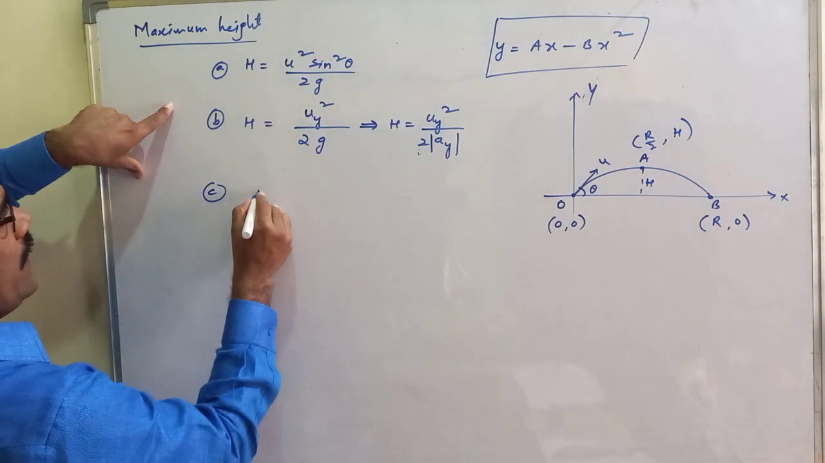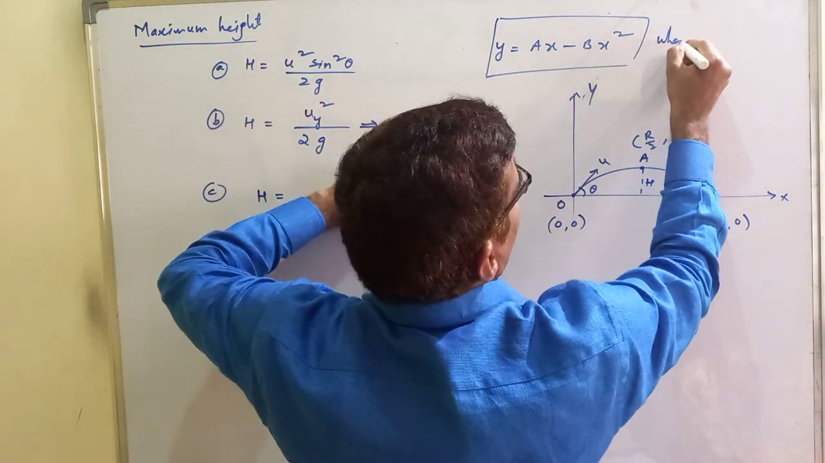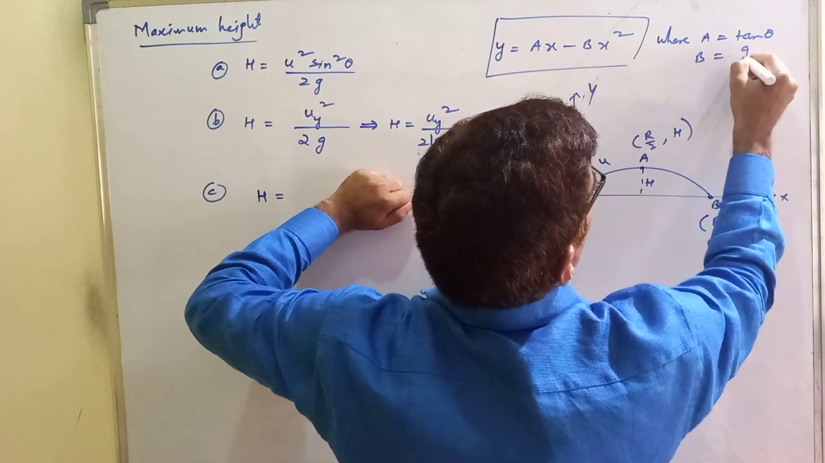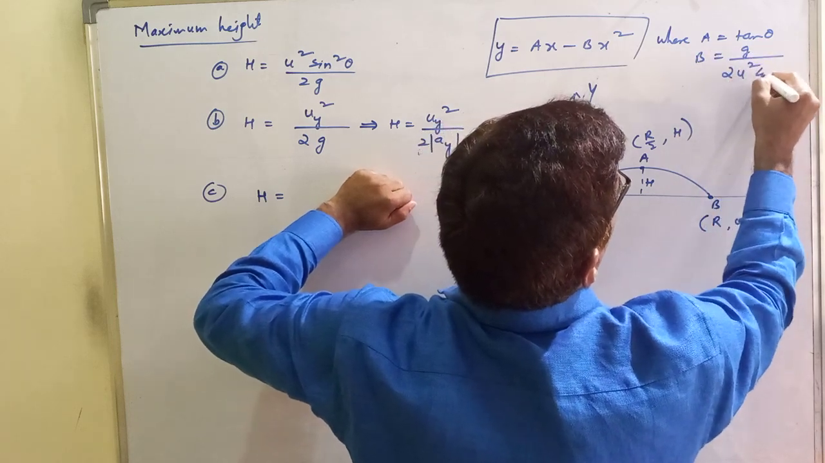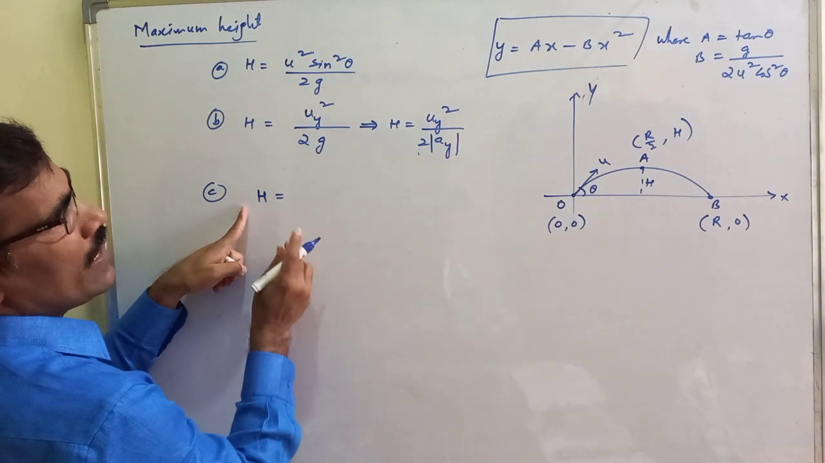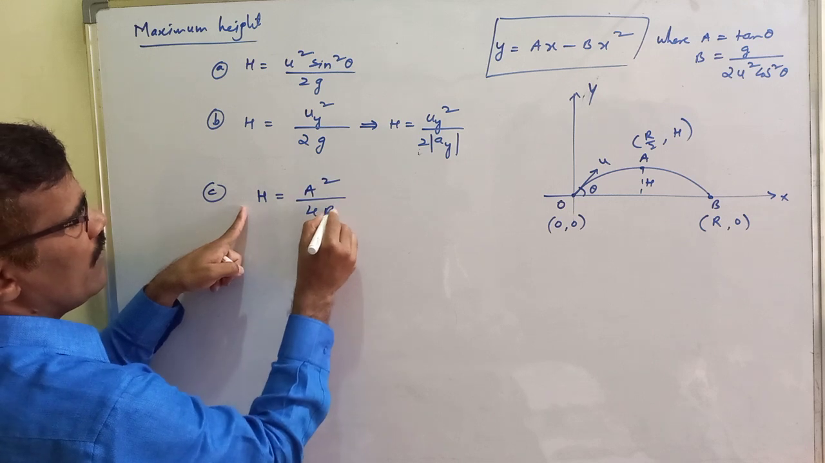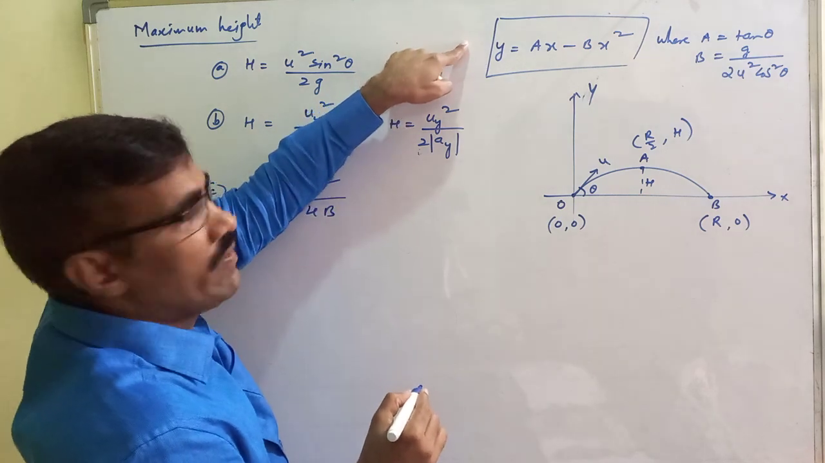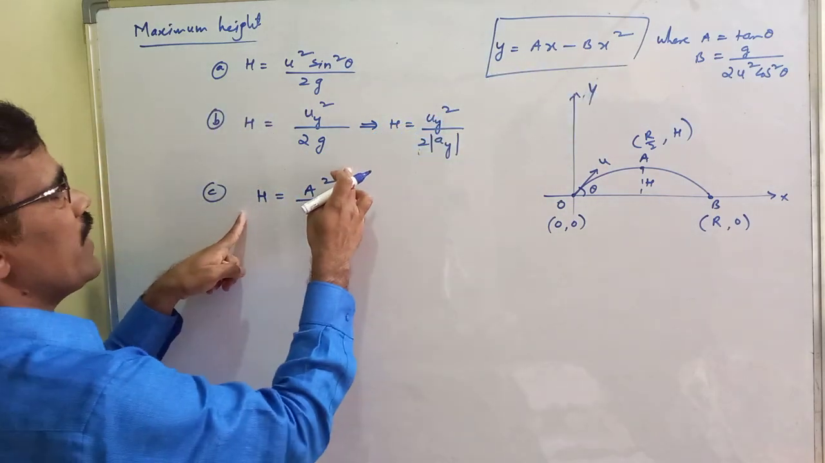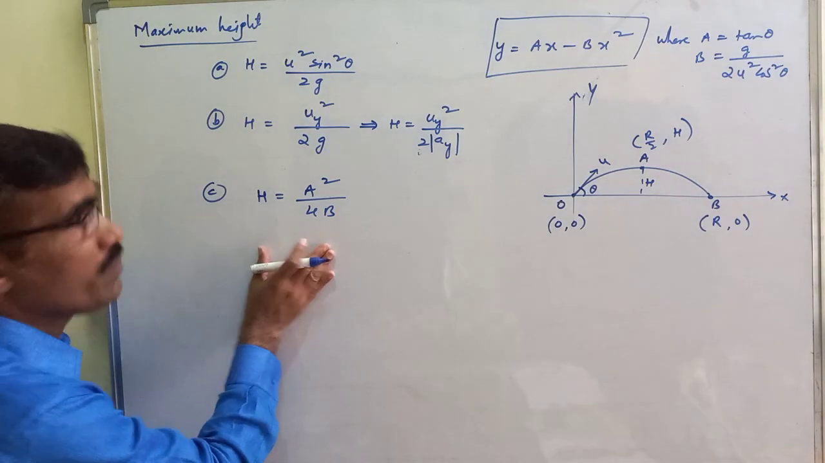So here, h in terms of a and b. A is what? A equal to tan theta, it is the constant. B equal to g by 2u square cos square theta. Therefore, h is equal to a square by 4b. If a projectile equation is given, y equal to ax minus bx square, then h equal to a square by 4b. How to get this? I will explain, no problem.